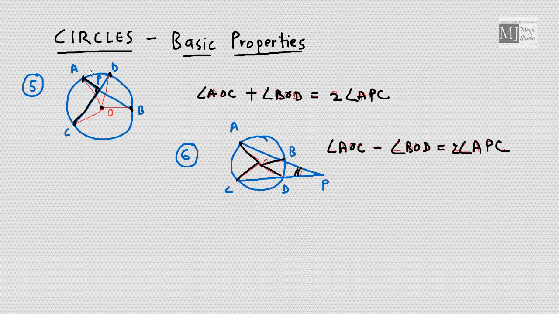In property number 5, it was addition if they are meeting inside, and if they are meeting outside, then it is the difference which is equal to twice the angle APC, the angle between the two chords.